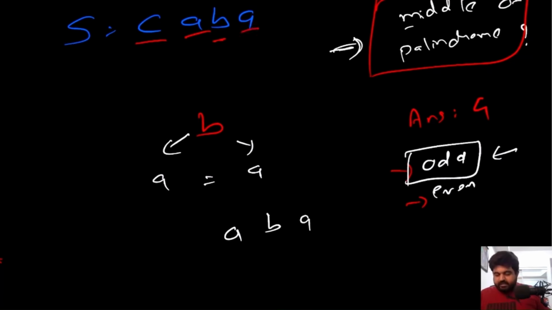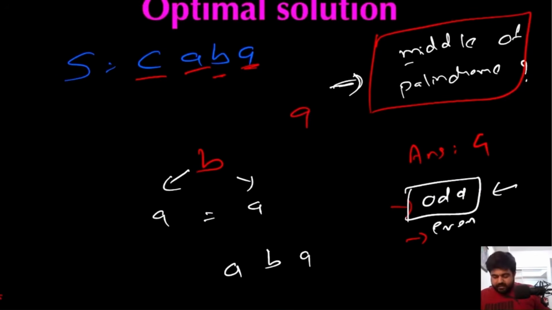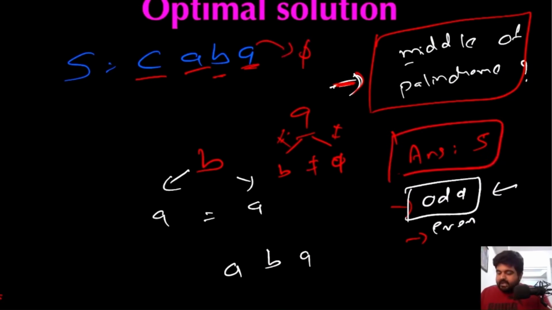Now again, we still have one more character left to check. So again, we will check for this last value A. So A is a palindrome in itself. We will put the answer as 5. Then again, we will check whether this A is a middle of any palindromic string or not. So we check left and right value. Left value is B and right value is actually null, which means these two are not same and they're not same of this A as well. So immediately we will break out of the loop and we can return, and the next value over here is actually null, which means we don't have anything. We have reached the end of the string. So this is the answer we need to return in this case, that 5 would be the answer.